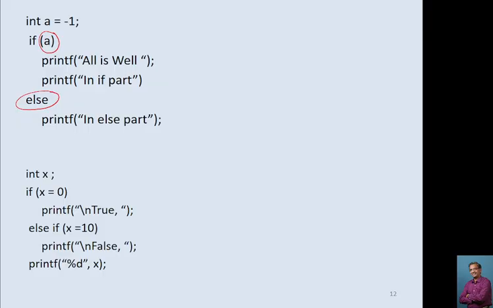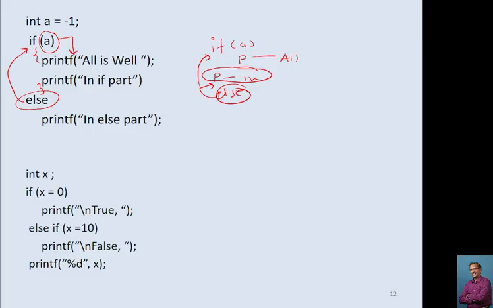because now this becomes an if with a printf statement all is well, and this printf becomes a regular statement, and this else becomes orphaned, and for this else it won't find an immediate if. No doubt this if is there, but in between this statement is there. Yes, if it had been there, the matter would be different, and this else would be considered for this if, but we don't have that, so it will consider only this statement as a part of the if, this statement as a regular part of the program, and for this else it gives you a misplaced else error. Remember this.